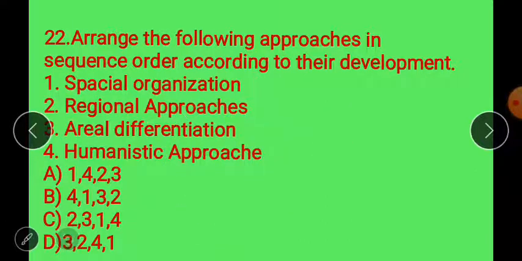So here first is regional. It is one. First will be 3, then 2, then 4.